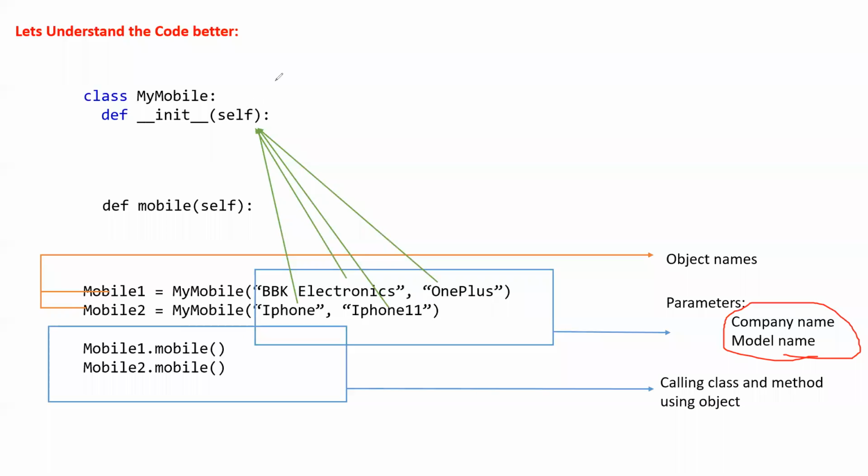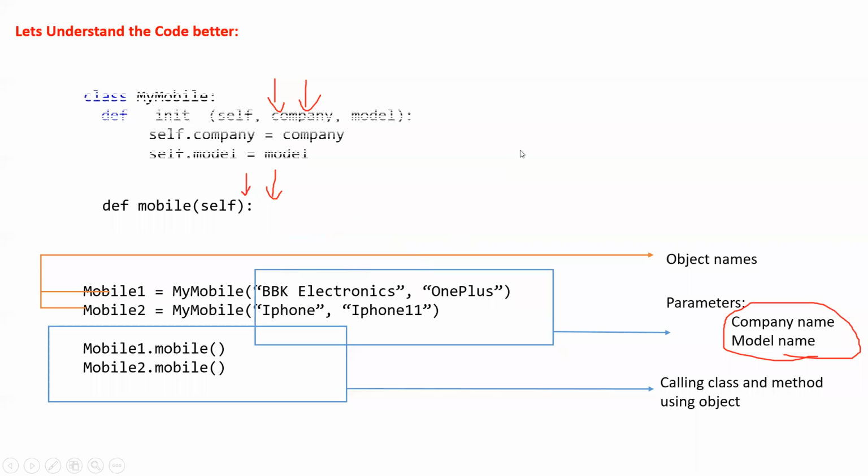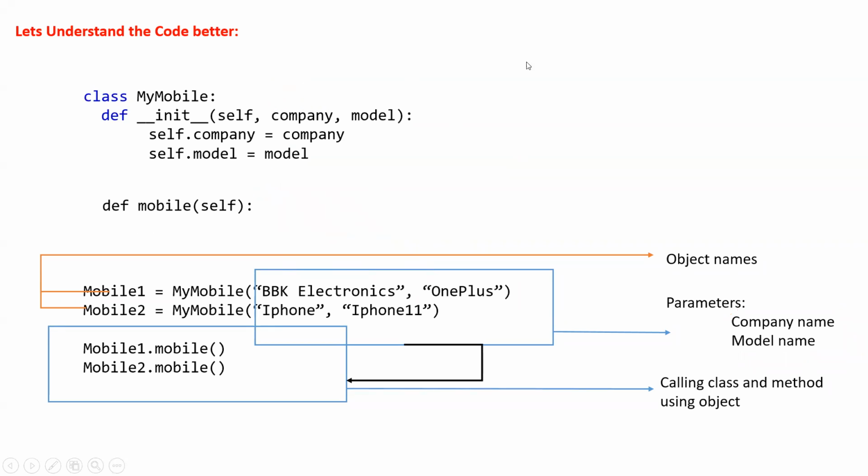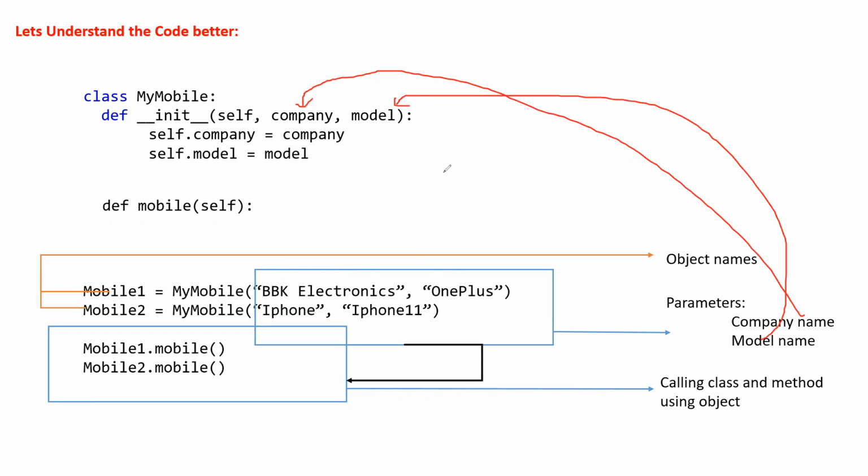These two need to be passed here, to object 1 and 2, and to make it work correctly, we can change it like this. Now we have passed the company name here, and the model name here, correct?